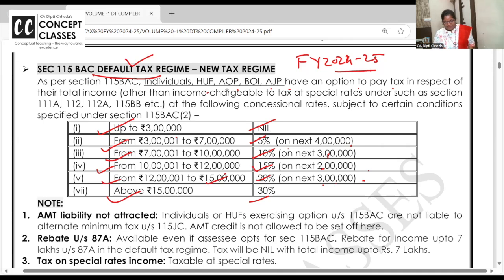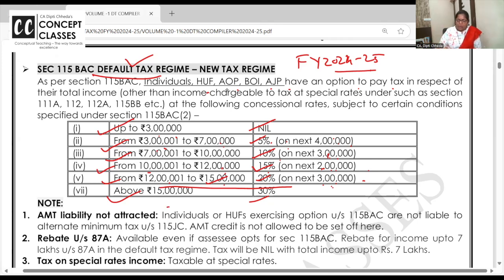Okay. Up to 3 lakh nil. 3 lakh to 7 lakh, 4 next 3 next 2 then 3. 4, 3, 2, 3, whatever way you want to remember. 3 lakh to 7 lakh 5%, 7 lakh to 10 lakh 10%, 10 lakh to 12 lakh 15%, 12 lakh to 15 lakh 20%. In short, there it was 30% tax above 10 lakh. Here it is 30% tax above 15 lakhs.